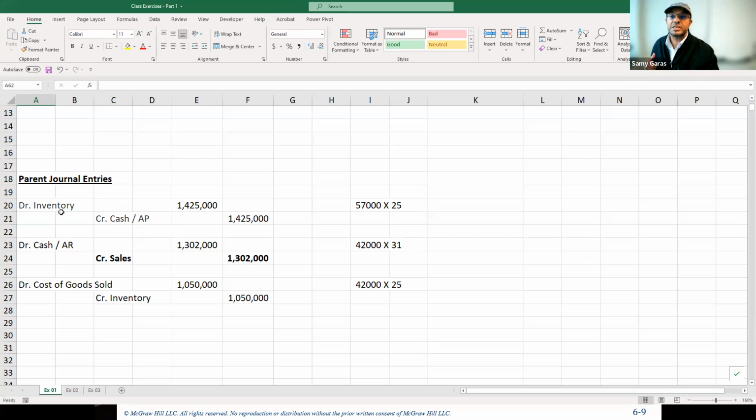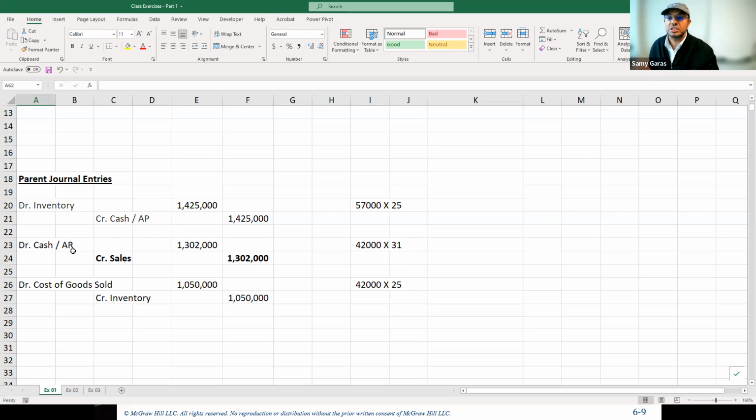Then the second situation, when the parent sold some of the quantity, which is 42,000 units, at a higher price to the subsidiary, $31. We make two journals, one for the selling price and one for the cost price.